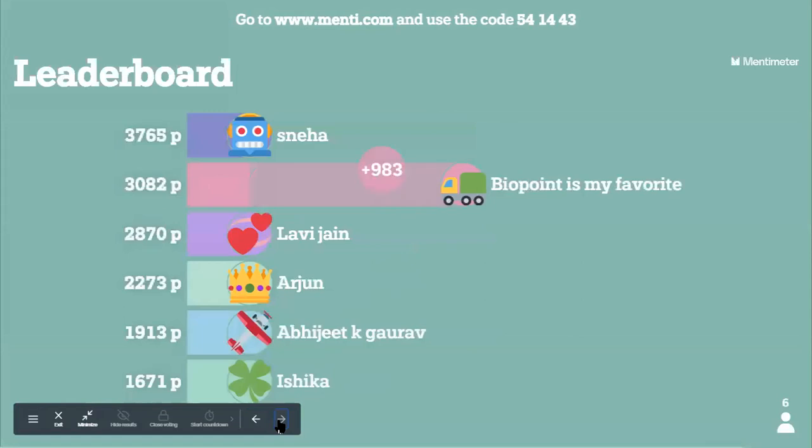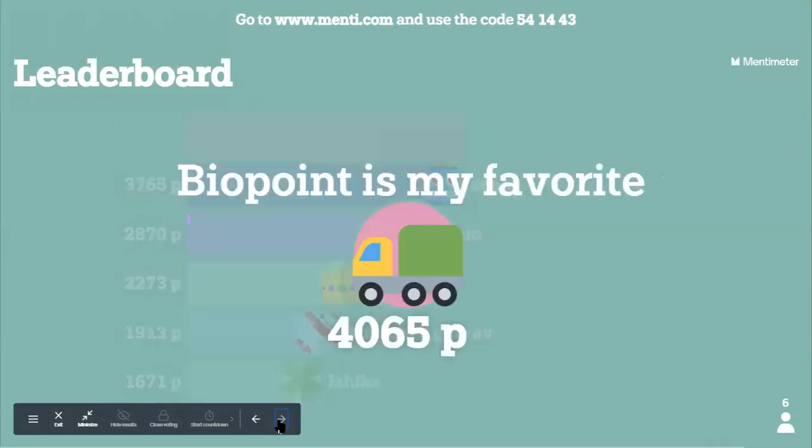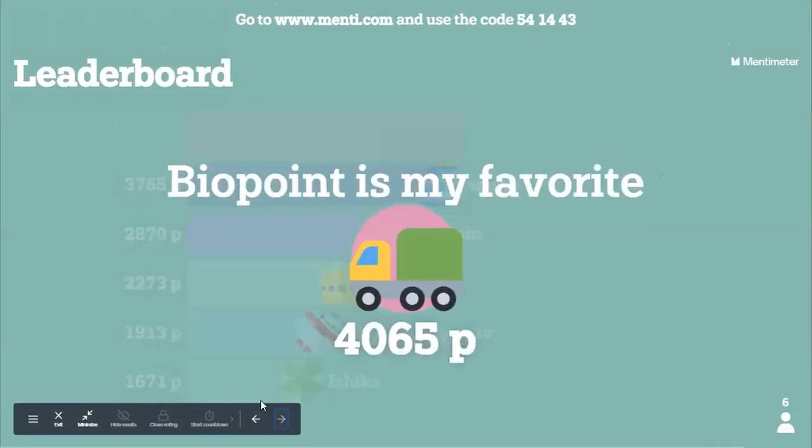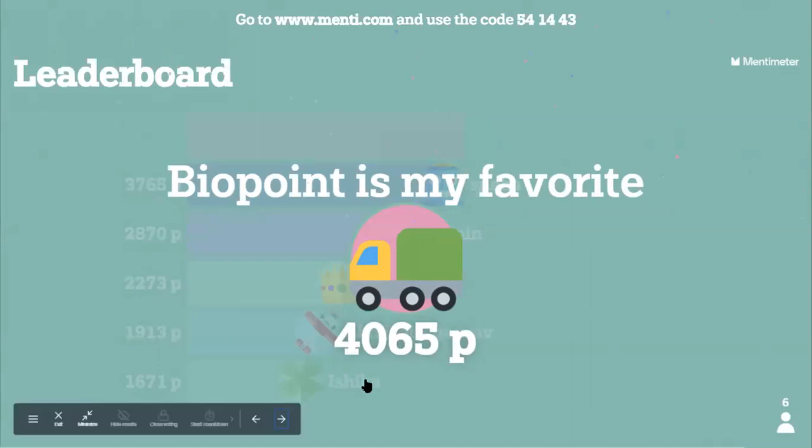Good, Biopoint is my favorite. Yes, it's the winner. Biopoint is my favorite, is the winner for this Menti quiz. Then Sneha, Lavi, Arjun, Abhijit and Ishika we have.